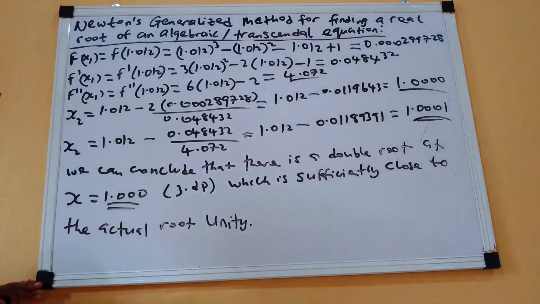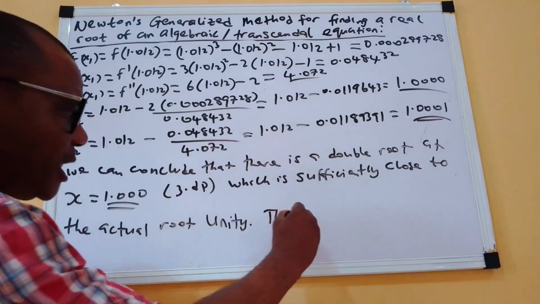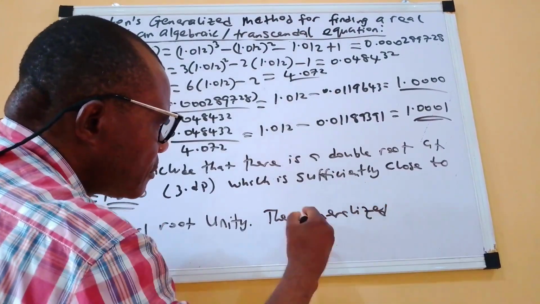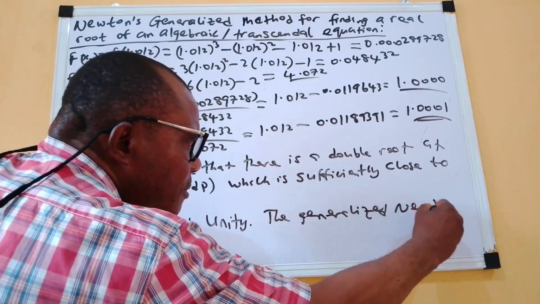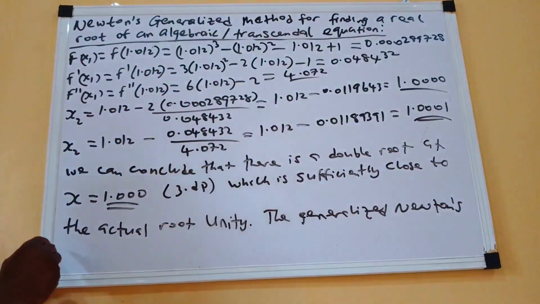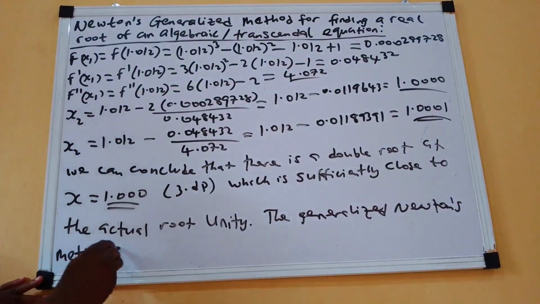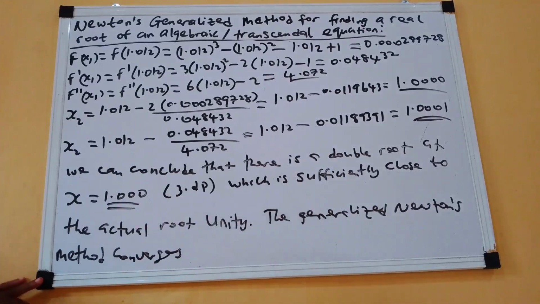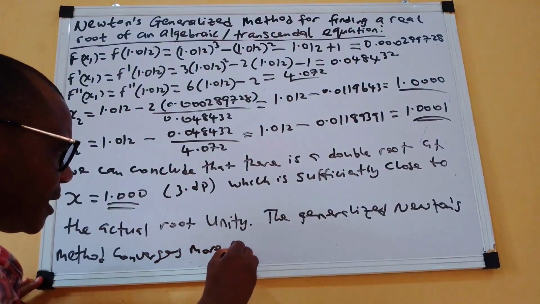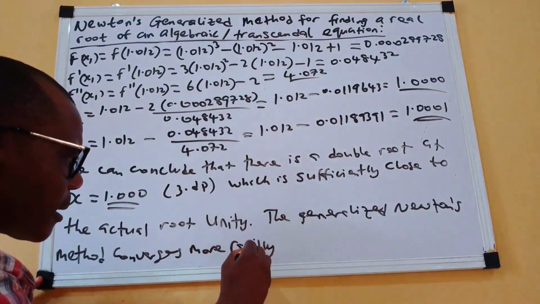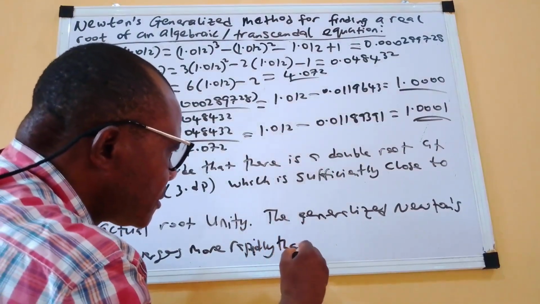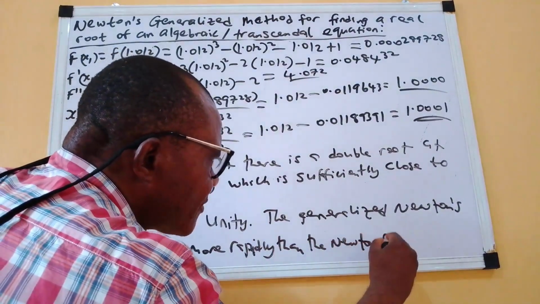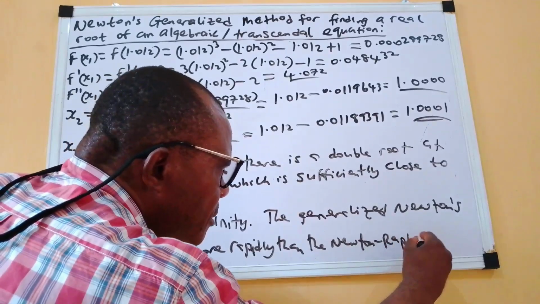So we can say the generalized Newton's method converges more rapidly than the Newton-Raphson method.